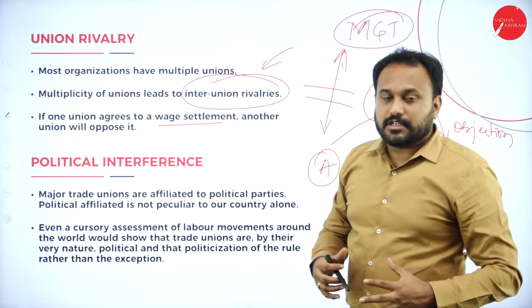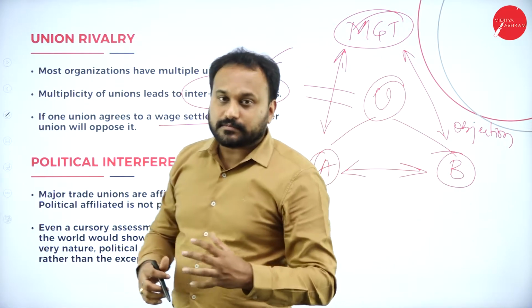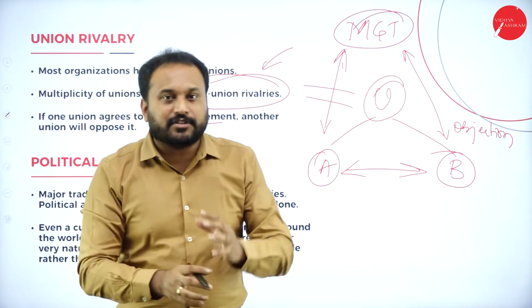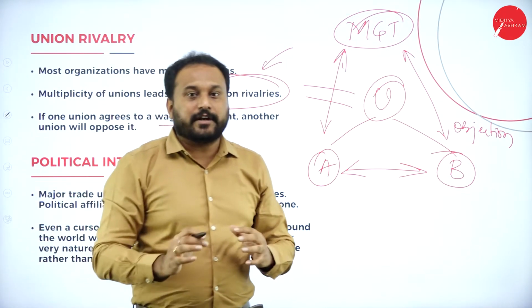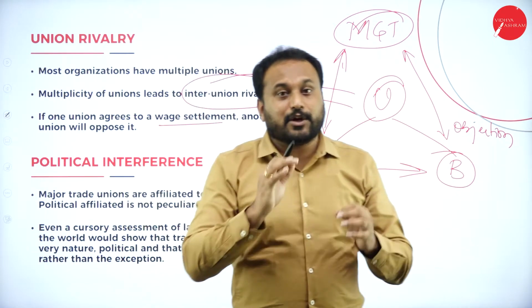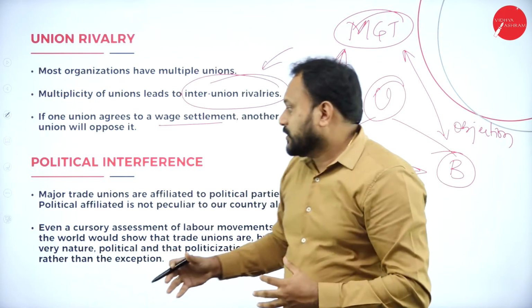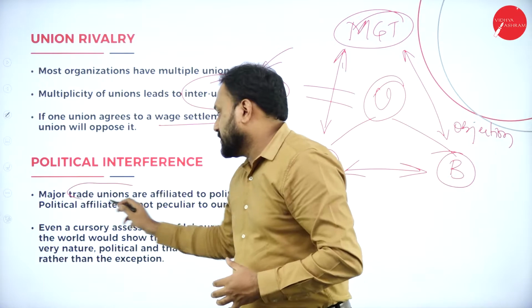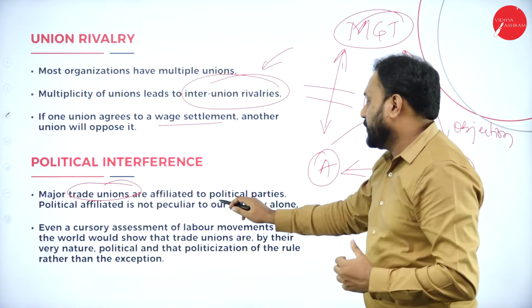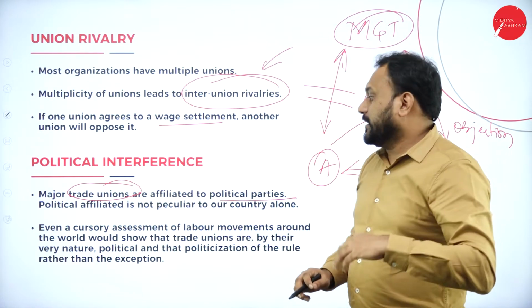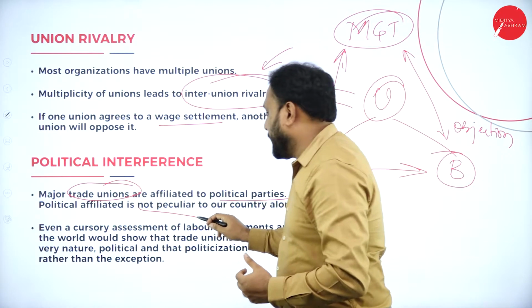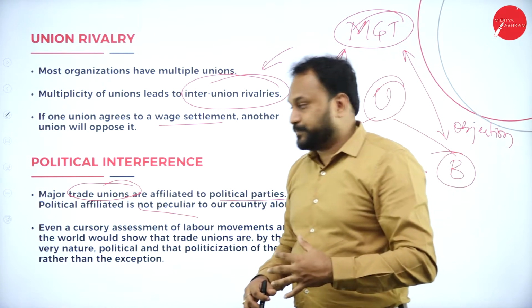Political interference. Now politics, please do understand. State politics or national politics or even regional politics always have their own self-interest in the unions. Major trade unions are affiliated to political parties, and political affiliation is not peculiar to our country alone.